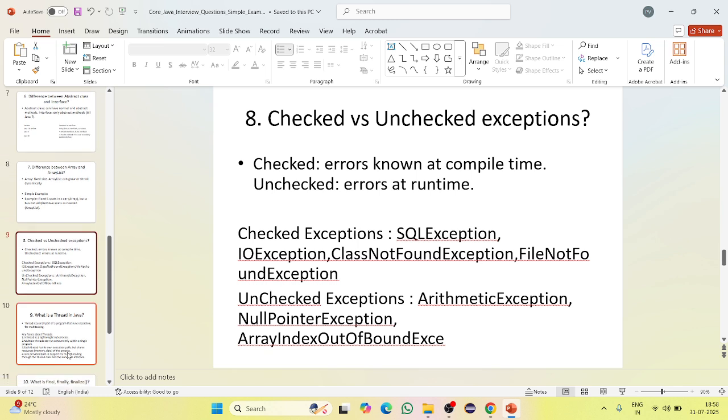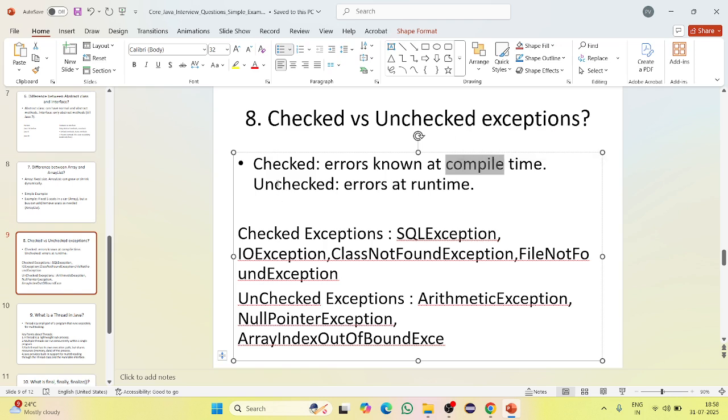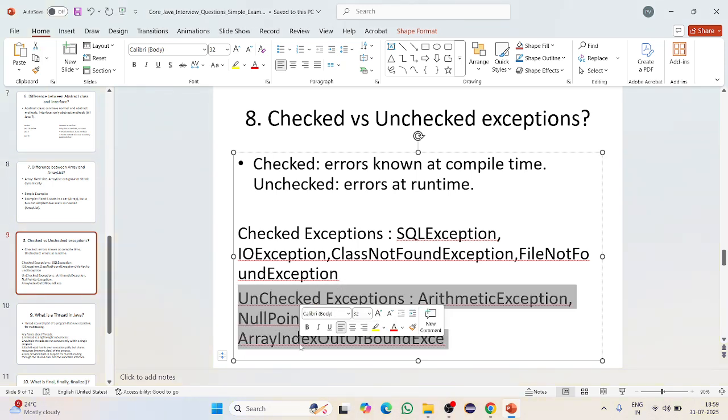And what are checked and unchecked exceptions? Checked exceptions are errors known at compile time. Unchecked exceptions are errors at runtime. Checked exceptions are like SQLException, IOException, ClassNotFoundException, FileNotFoundException, which you need to fix at compile time, otherwise it will give an error. And unchecked exceptions are ArithmeticException, NullPointerException, ArrayIndexOutOfBoundsException.